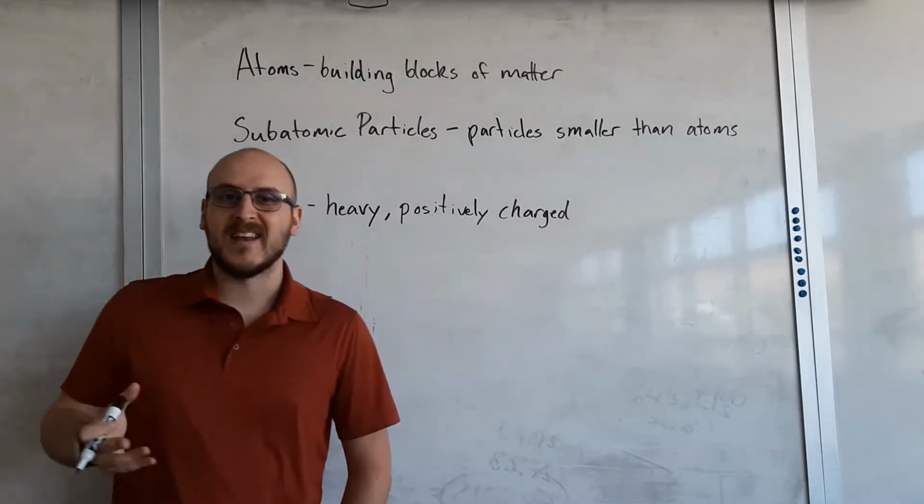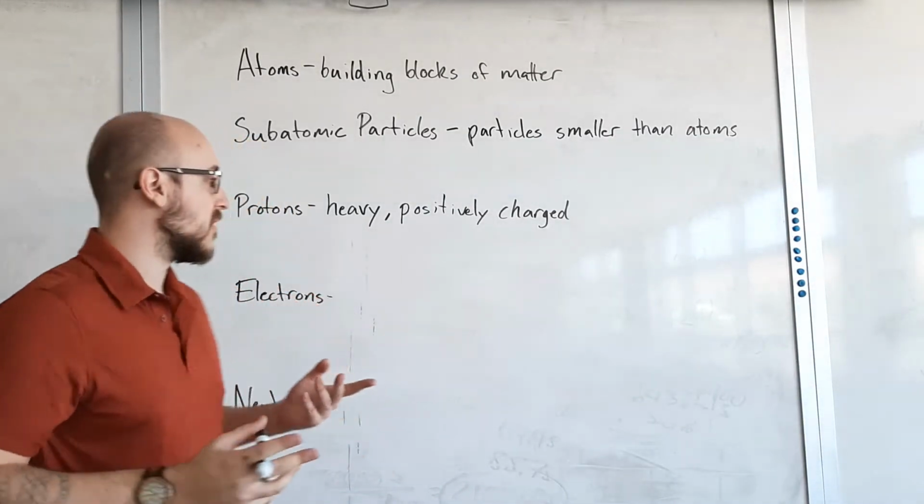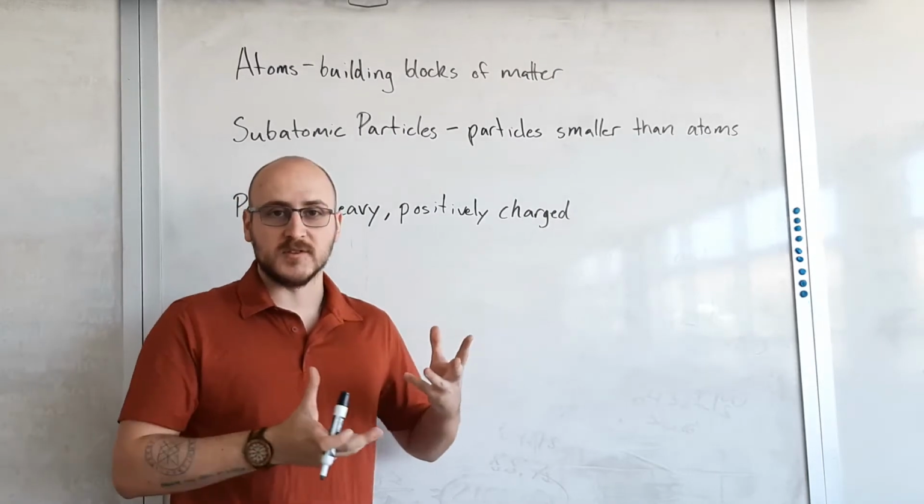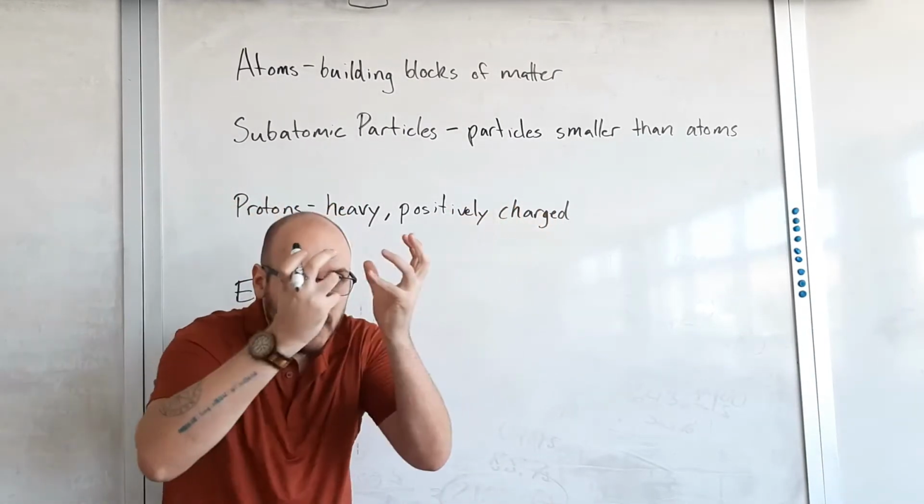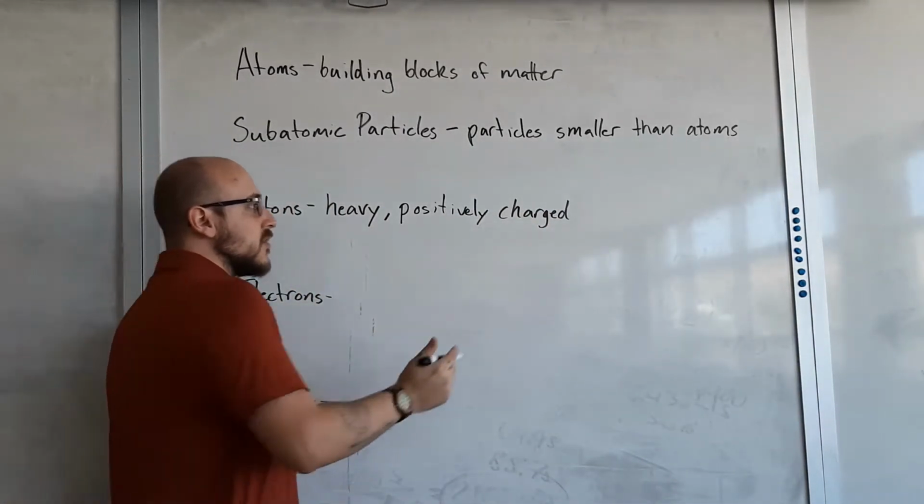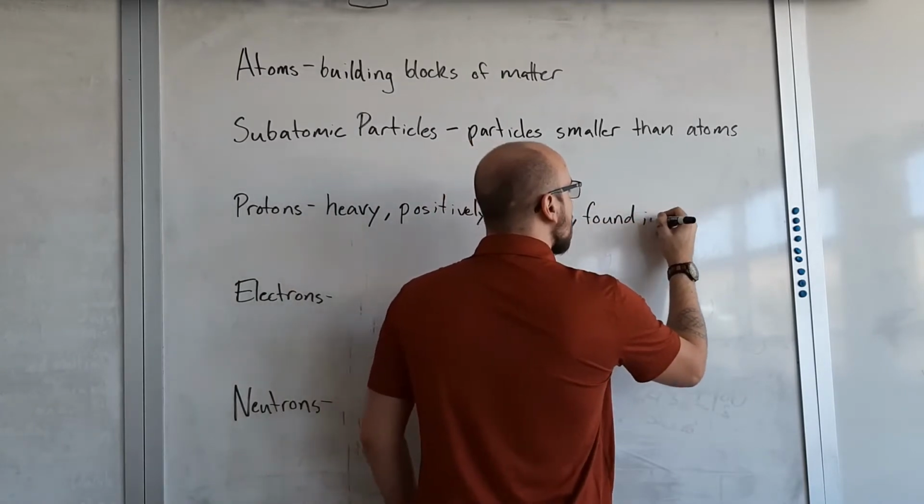So think about like a magnet, right? It has a north end and a south end. All right, when we're talking about subatomic particles, things can have positive charge or negative charge. If something has an opposite charge, it will attract. Okay, so if you have positive charge next to negative charge, it'll go together. Okay, so protons, they're heavy, they're positively charged, and they're found in the nucleus of an atom.